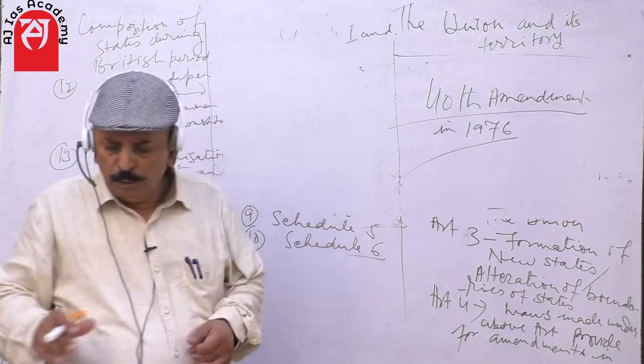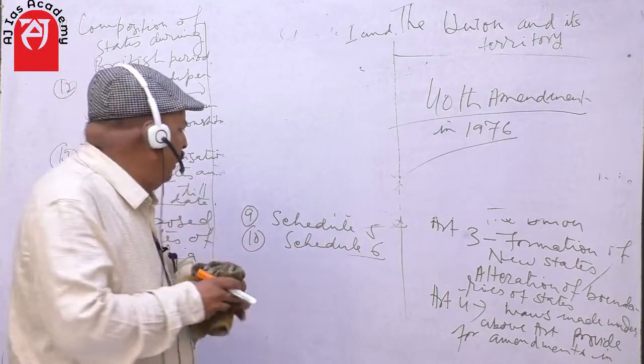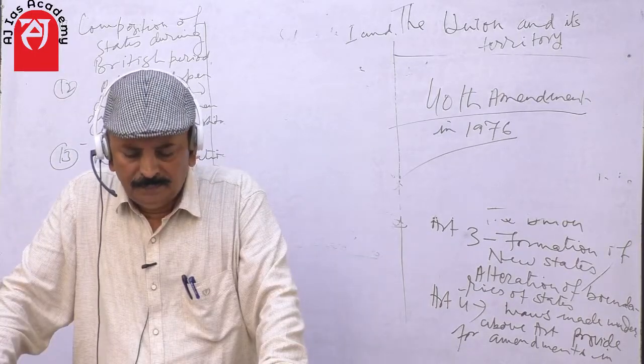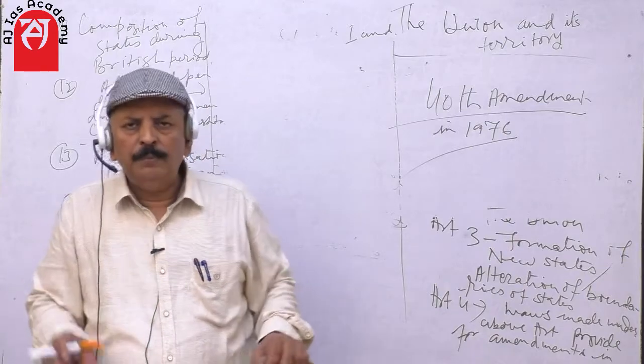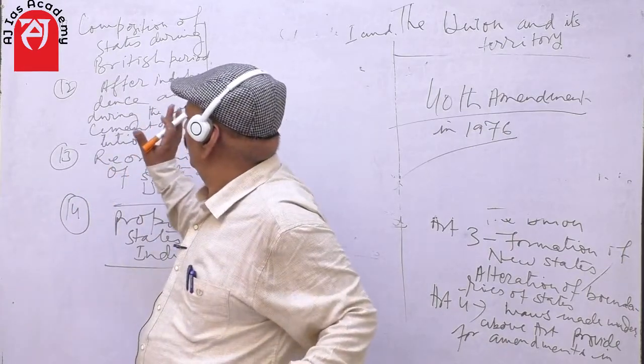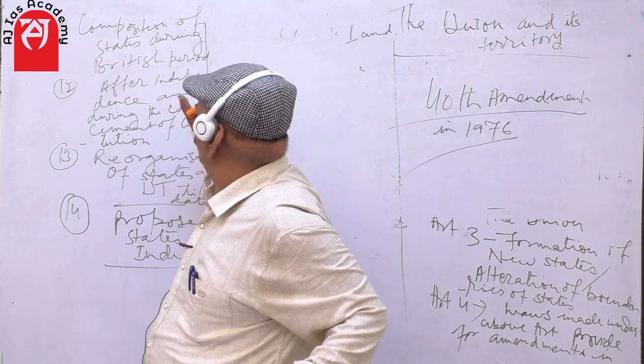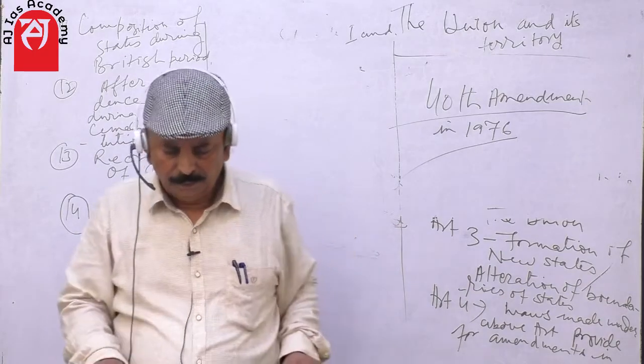So now I am switching over to another point. Okay. Now I am switching over to the composition of a state during the British period.